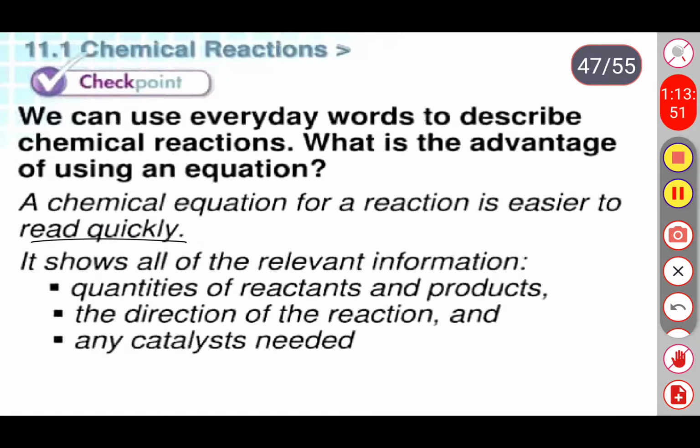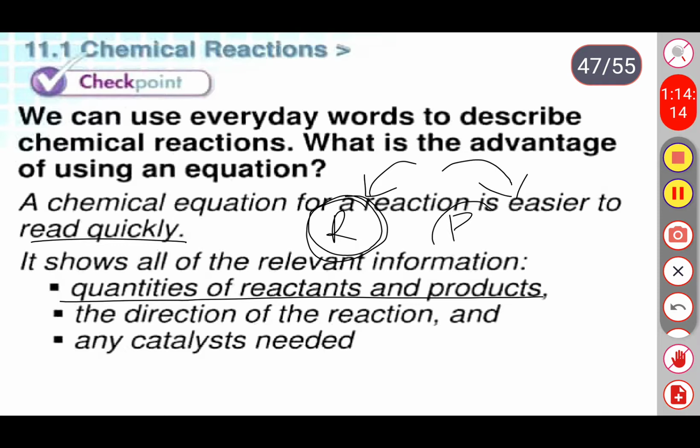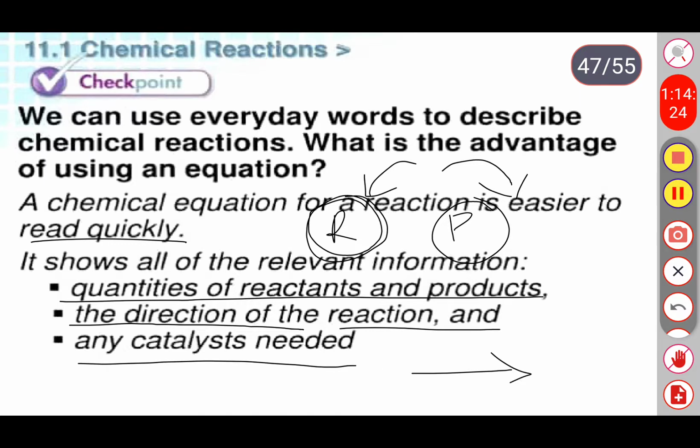Quantities of the reactants and products means how many atoms are present in the reactant part and how many atoms are present in the product part. It means how many atoms of the reactants are involved in this reaction and how many atoms are present in the product form. Okay, next one, the direction of the reaction and any catalyst. With the help of chemical equations we have these types of advantages.